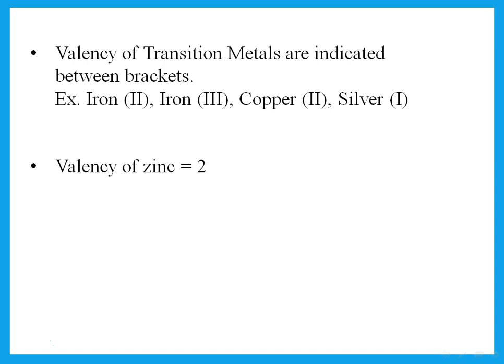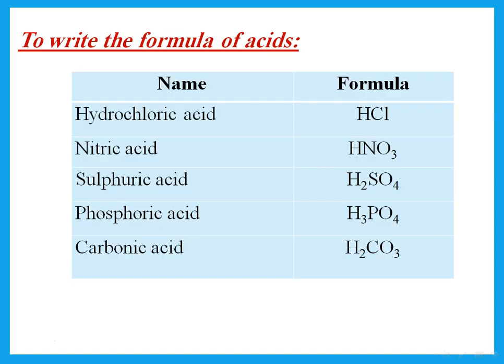Remember, we write the valency of something under the other one. So I can have iron 2 or iron 3. So when we talk about iron, he has to tell you which iron he's talking about. But copper is usually 2, even if he doesn't tell you. Silver is usually 1, even if he doesn't tell you. Now, zinc is 2, and he will never tell you the valency of zinc. You are supposed to know that it is 2.